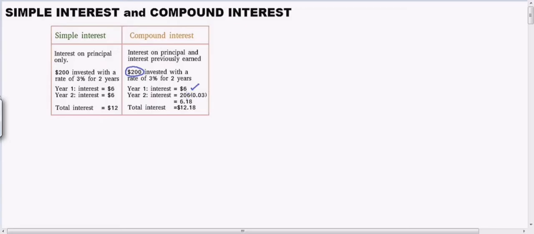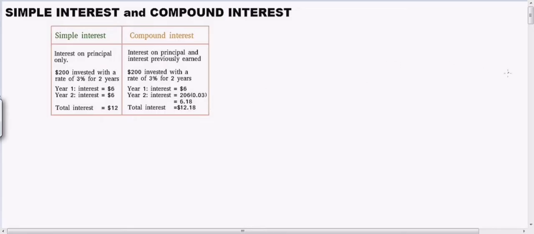So, nagkaroon ka na ng interest na $6, therefore, you already have 206. So, yun na yung lalagyan ulit ng 3% na interest. So, ang magiging interest for the year 2 is 6.18. So, ang magiging total interest is $6 plus 6.18, which is $12.18. So, that is the difference between simple interest and compound interest.